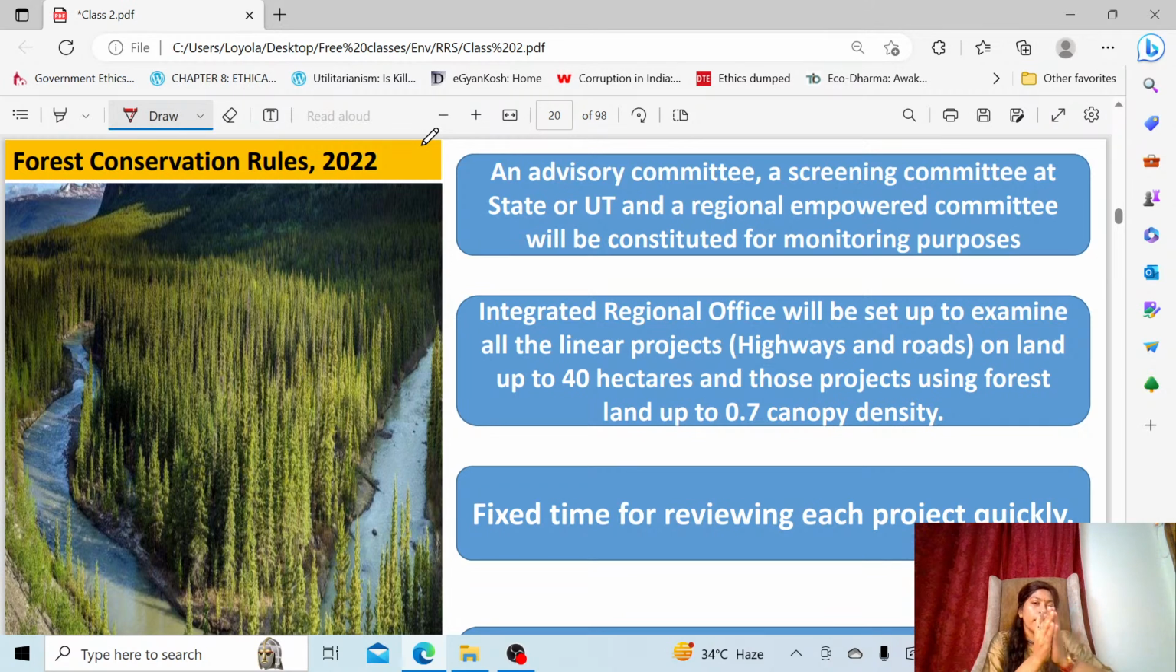Okay, mining projects, they have split into 2: mining and non-mining projects. Mining projects will take much more time comparatively than non-mining projects. It will take a lot of time. If the non-mining project is given 100 days, it will be given 150 days for clearance. Okay, this way they are going to fix time for reviewing the project.